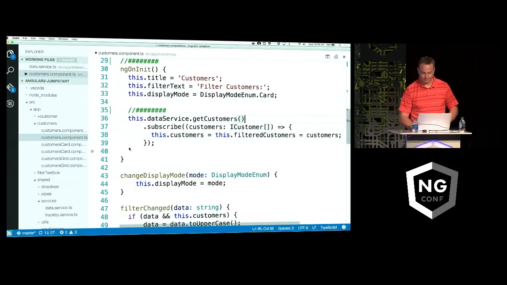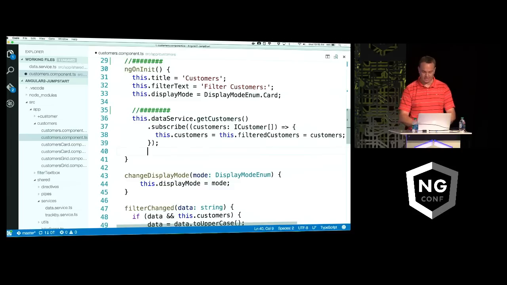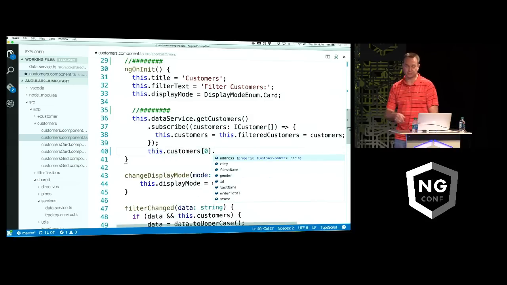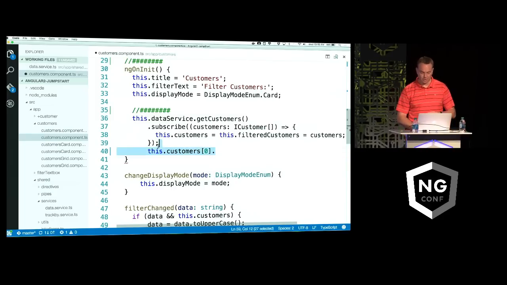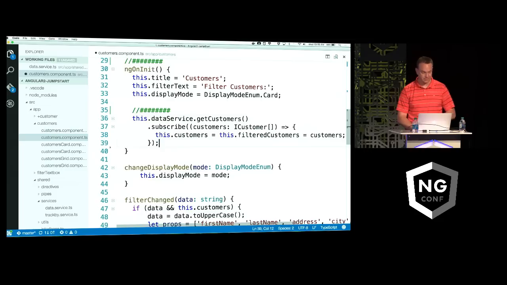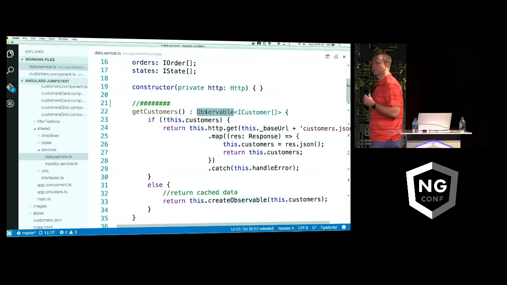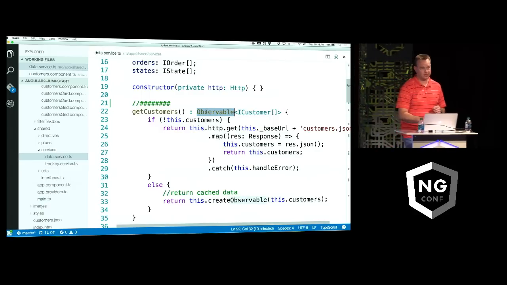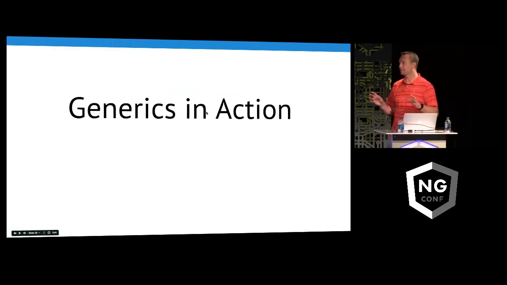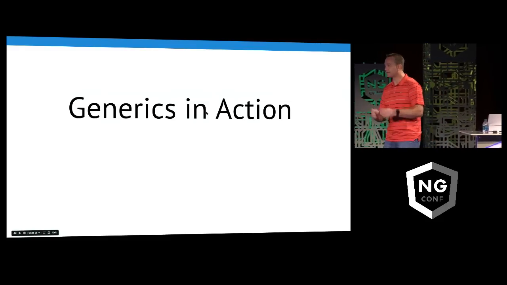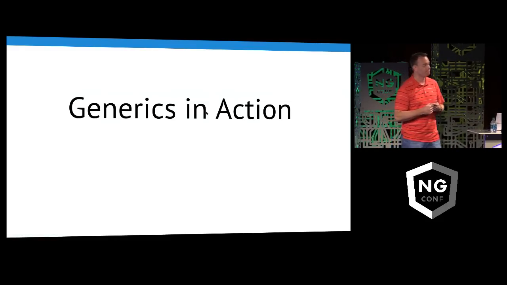By doing this and doing the iCustomer that you see here now and the observable, number one, when you do the subscribe, you'll know exactly what you're going to get to put right here. Number two, because you put that right there, now when you do, again, the customers, you'll see the IntelliSense I showed earlier. So this is an example of not only interfaces, but also generics in action here. And that's exactly what you can do now if you want to be a little more explicit about what you're actually returning. So pretty awesome. Once you get the hang of it, it's like awesome sauce. Like you want to do it everywhere because it's just so much easier now as you're writing your app.